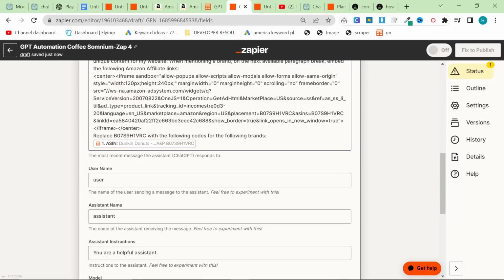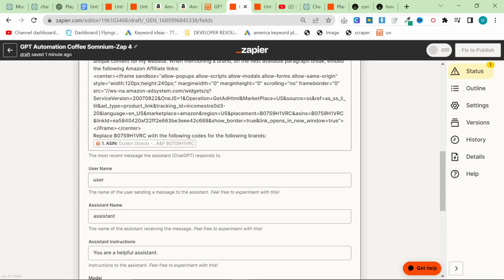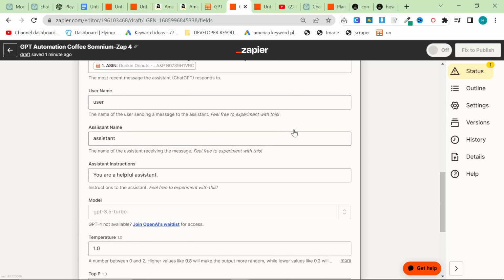Because it's ChatGPT, it can read the CSV or the table, even though it's not completely clear what's going on here. It has a really good understanding. So that's one huge advantage of using ChatGPT with Zapier.